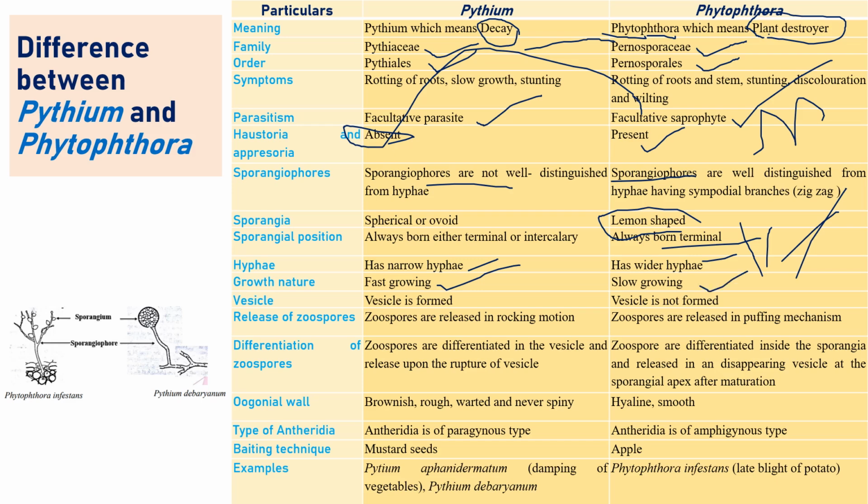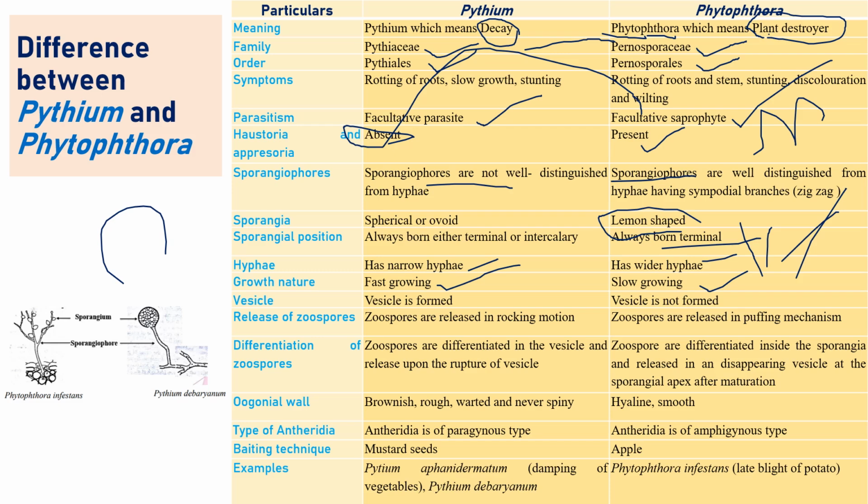As far as my experience, it may take around 7 to 14 days to get a fully covered plate, and sometimes a little more time depending on the temperature as well. And the vesicle is a very important point: formation of a vesicle above the sporangia is a very important character of Pythium. For example, this is a sporangia. In the life cycle of Pythium we have also discussed this special character.